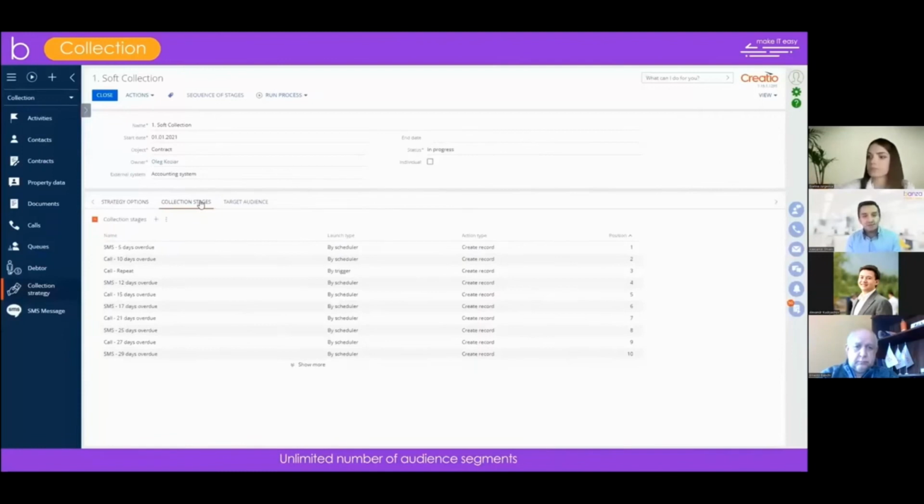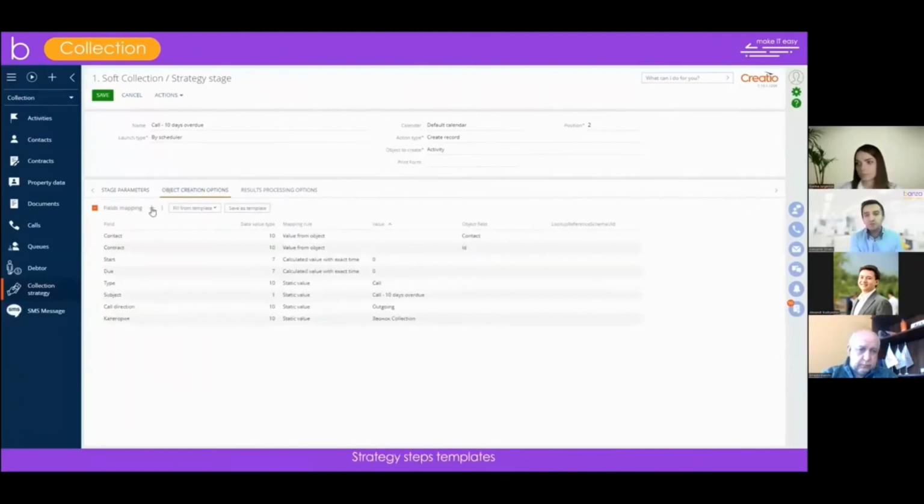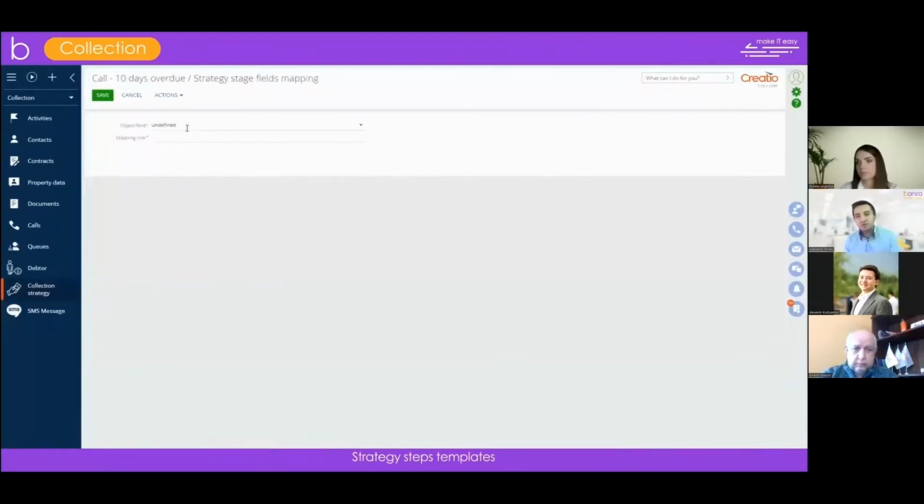So you can set up various actions on all stages of strategy execution: short message, task, call, email, start process, chatbot message. You can choose when the stage of a strategy should be executed: 10 days overdue or by a trigger, for example. And that's how we do this inside the interface. So strategy steps templates configuration allows you to preset or reuse similar steps among different strategies with no need of configuring them from scratch every time you need it.